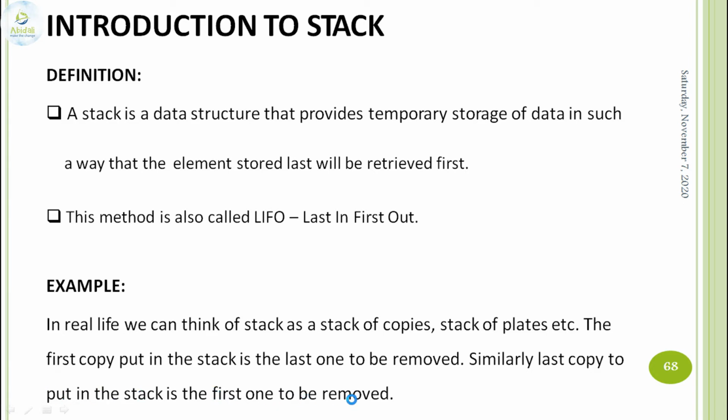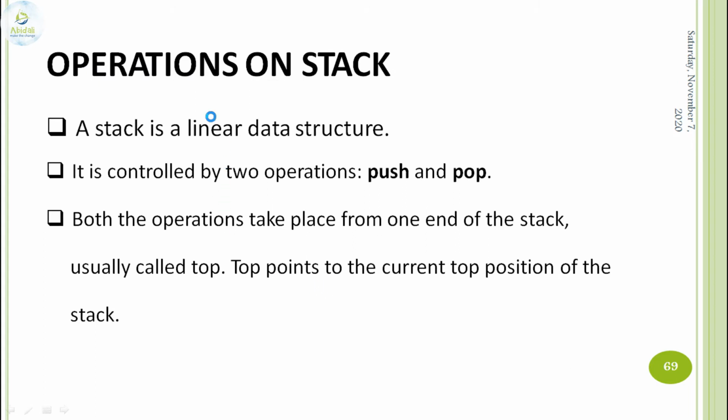Like when you keep notebooks for correction, the lecturer will take from the top, not from the bottom, usually. The person who kept their book last will be the one whose copy is corrected first. That we call the last in, first out mechanism of a stack.